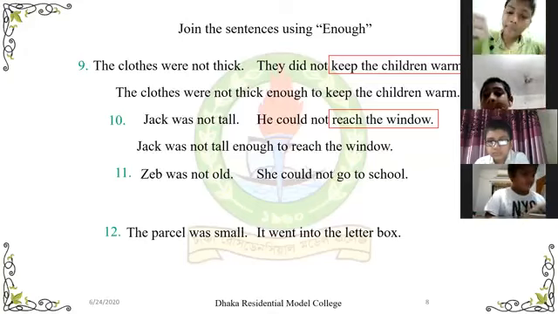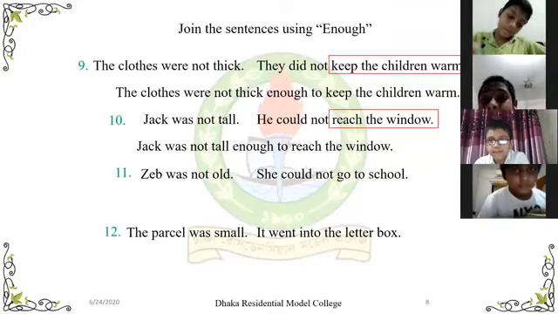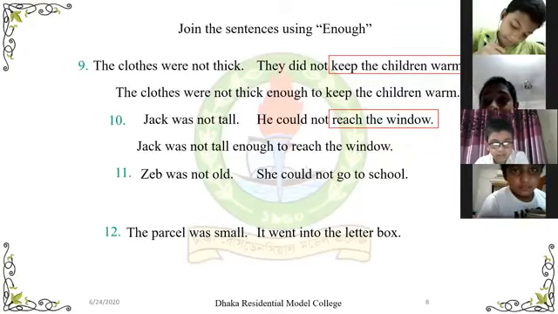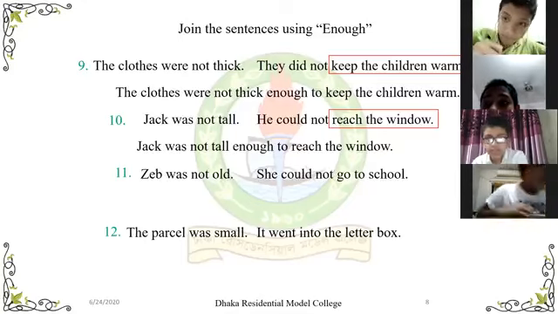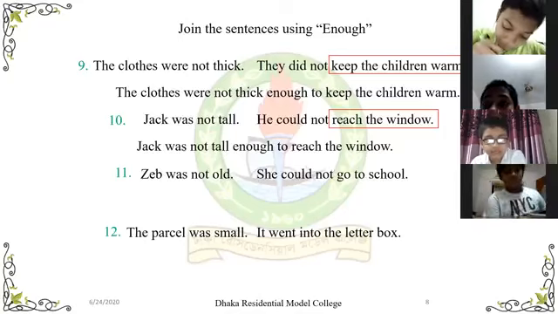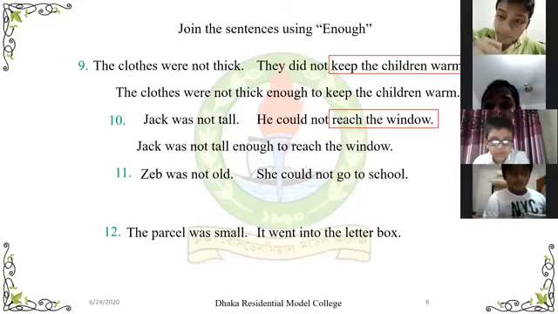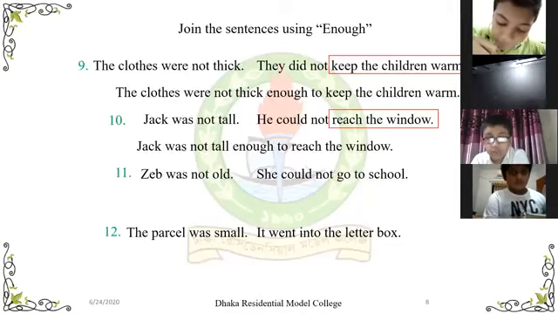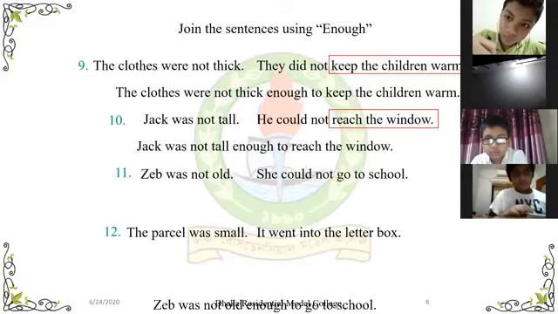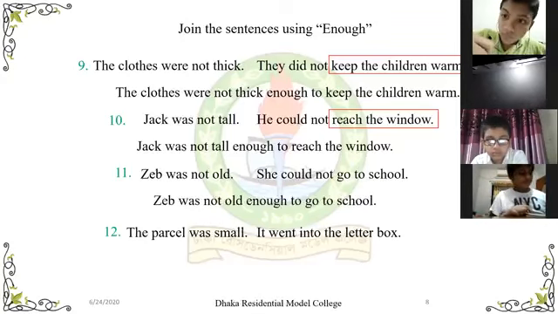Okay, Salman Saqib. Unmute yourself, Salman Saqib. Yes, sir. Can you answer question number 11? Zeb was not old enough to go to school. Okay, I think you are also right. You are doing excellent.